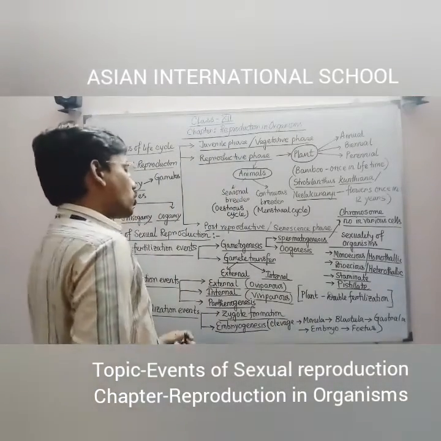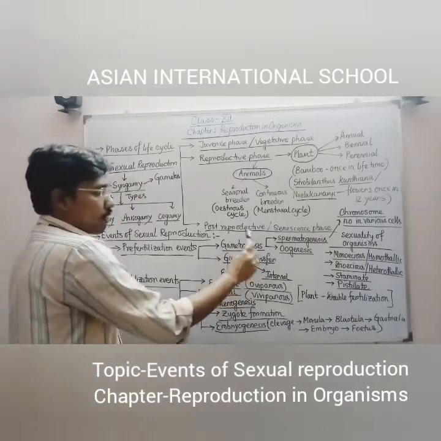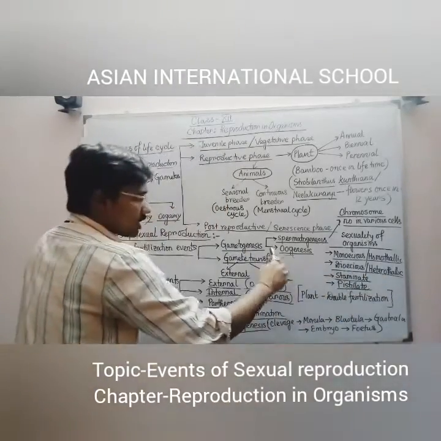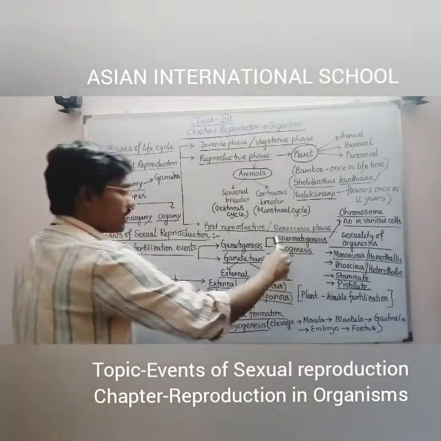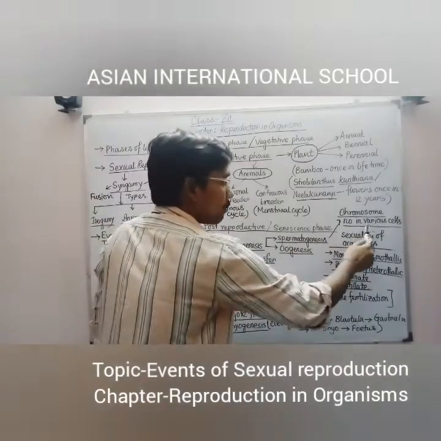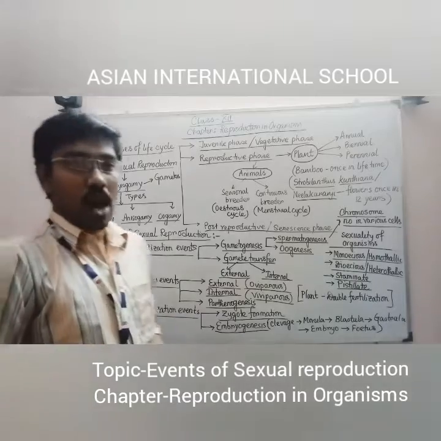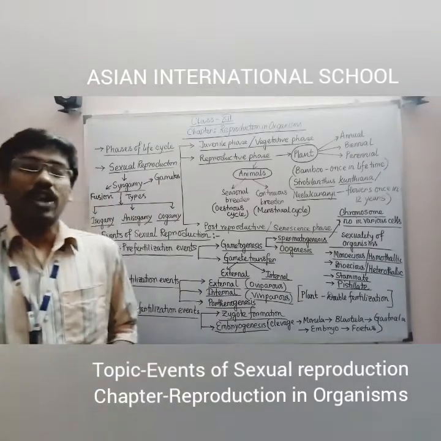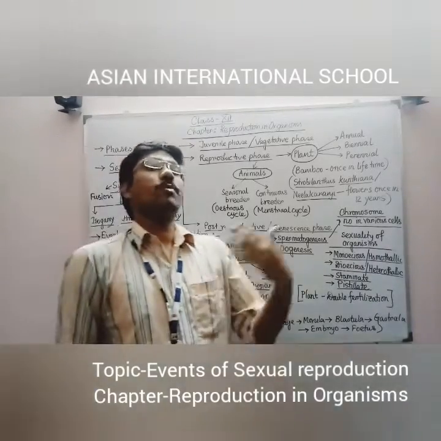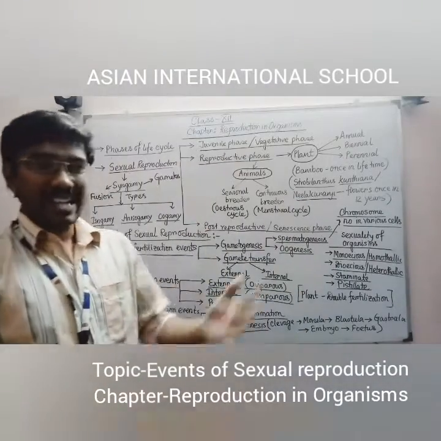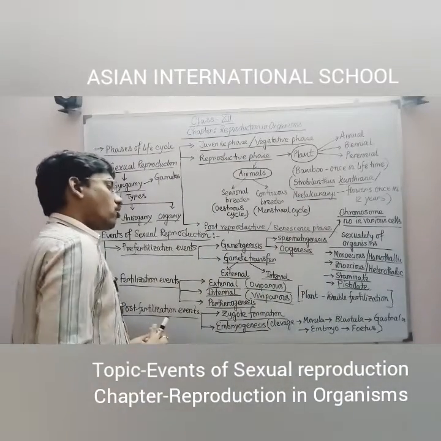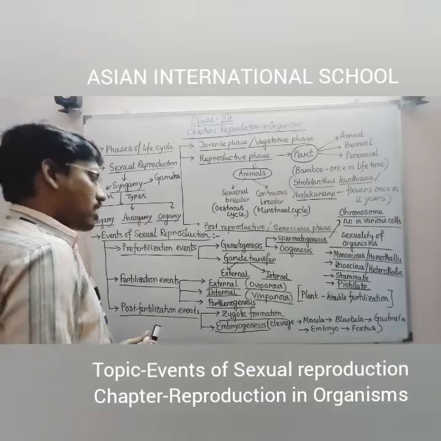Now I am coming to the next point after gametogenesis. Up to this, everything I have told is entirely within gametogenesis, including chromosome number in various cells. Next I am going to the topic of gamete transfer. That is the process by which, after production of the gametes, they are transferred to a certain destination. That specific process is called gamete transfer.